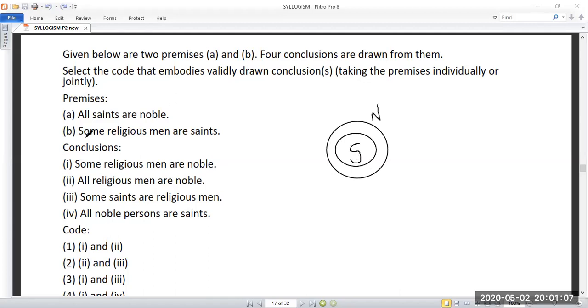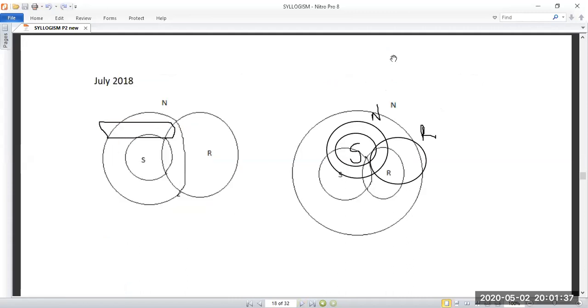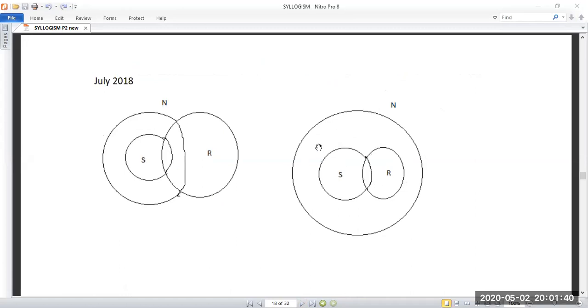Okay, some religious men. So while taking this, you have to take these two terms. This is a single term. Religious men are saints. So it should be like this. I'll draw this. Some religious men are saints. So the same way it will have two possibilities. So your diagram should be like this. So have you drawn these two diagrams and checked the possibilities? So is that fine?